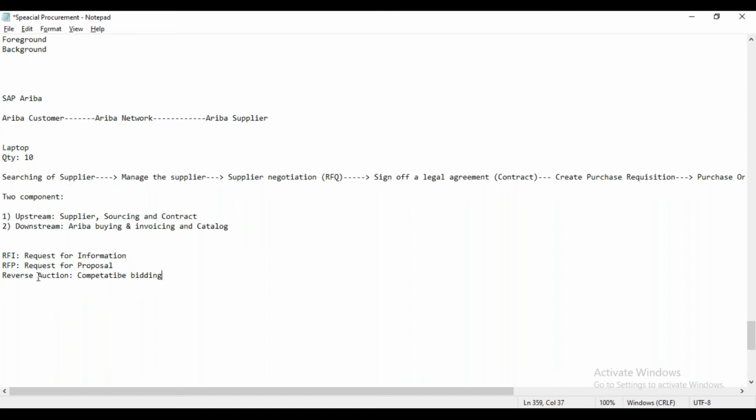is called the forward auction. But basically the forward auction is used by the supplier. That is why I'm not listing the forward auction here. But these different types of events are available in the sourcing module, which the customer can utilize based on the requirement. To understand this at a detailed level, let me give you one quick example.